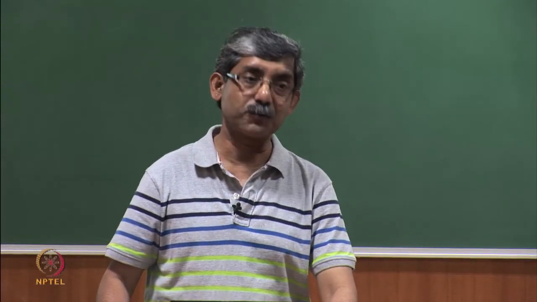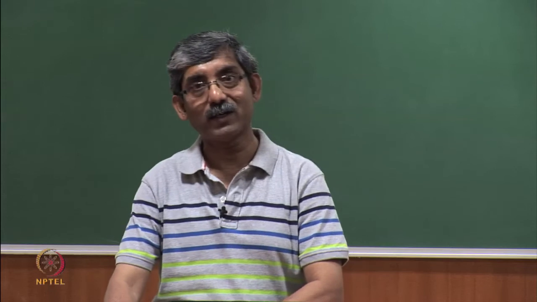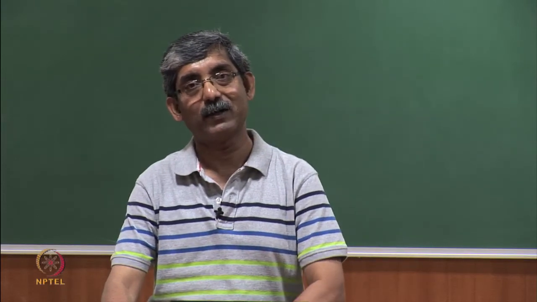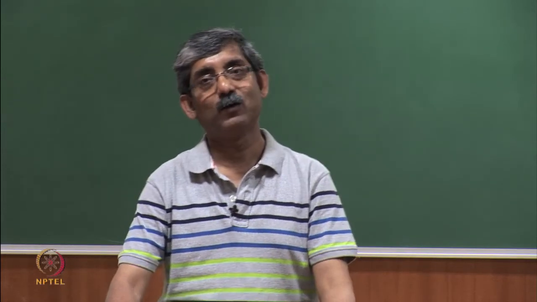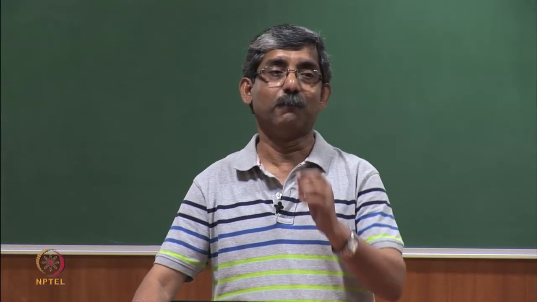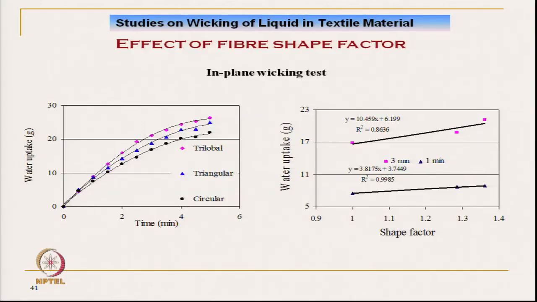And if we have the option of microdenier filament and normal denier filament, we must go for the microdenier filament. The same is the case for in plane wicking. Earlier it was vertical wicking, and in plane wicking gives the same trend. The reason is exactly the same.